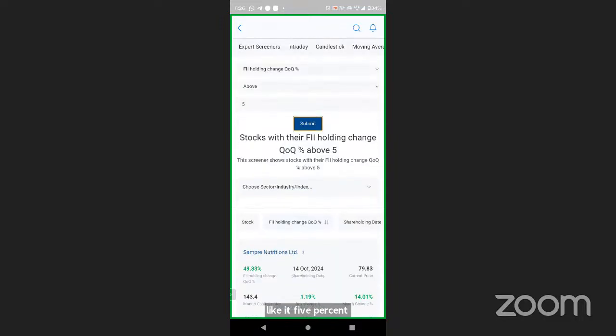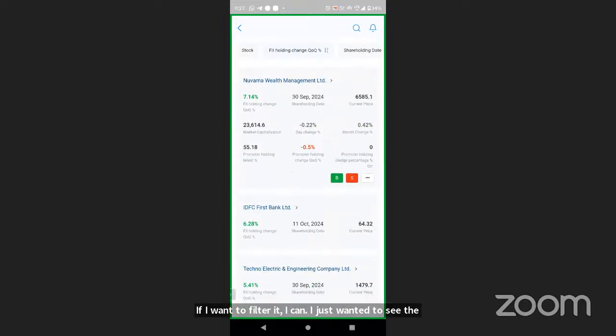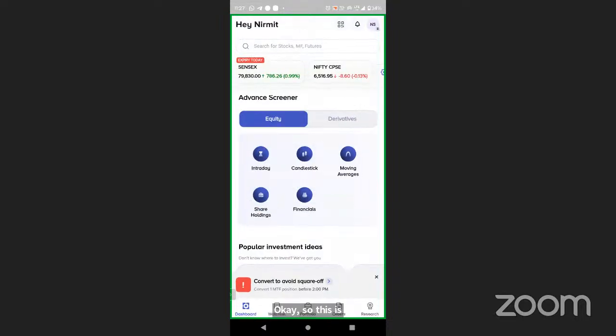If I want to filter it, I can. I just wanted to see the stocks from the Nifty 500 universe. So these are the stocks. Okay. So this is how you can get a list of stocks of your preferences. You can analyze the market in just a few clicks. That's the benefit of Invest, right? You don't require to install multiple apps for the trading and for the execution and information. It's a combination of both.